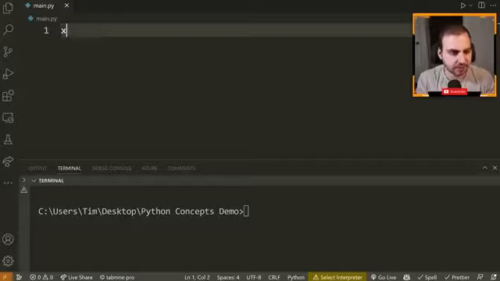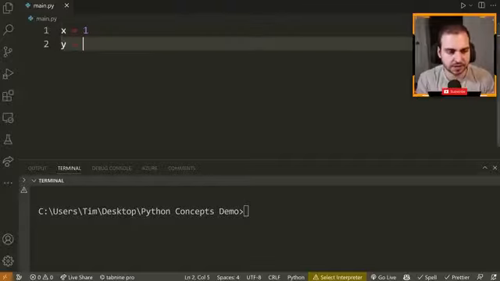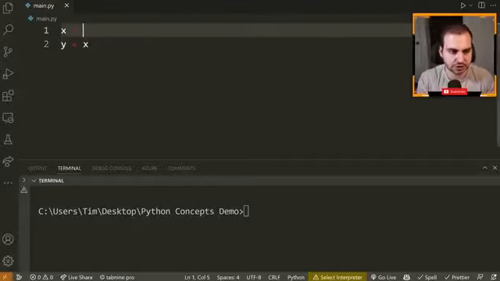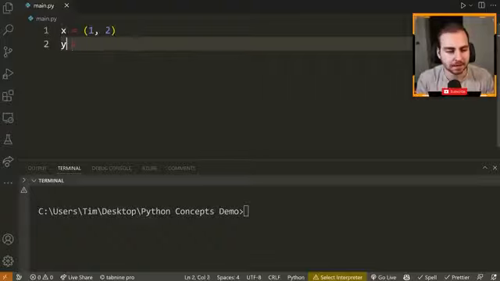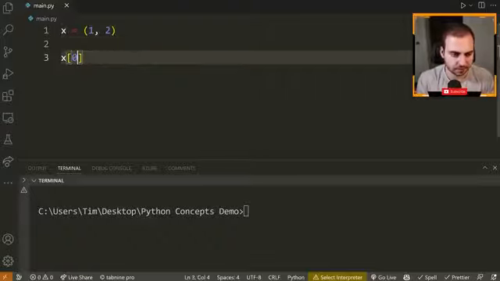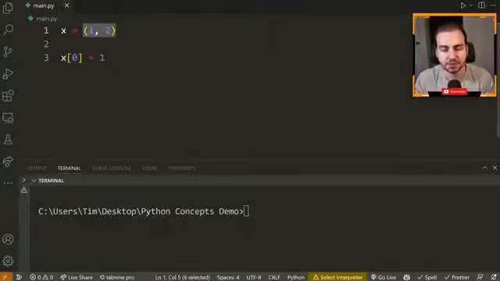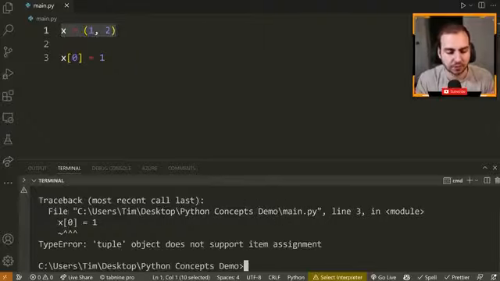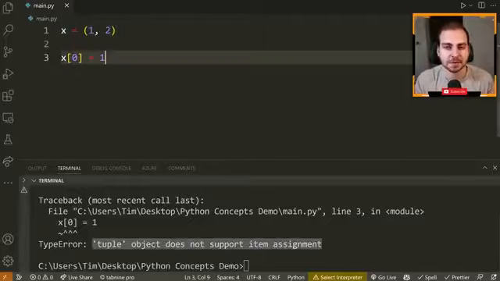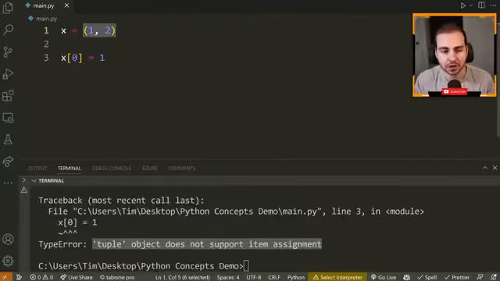Okay, so let's say we have some number like x equals 1, and we say y is equal to x. And in fact, let's change this to a tuple, which remember is immutable, meaning we cannot change it. Actually, to quickly show this to you, let's try to do something like x[0] = 1, where we're trying to change this tuple without reassigning something to this variable. If I run my code, notice I get an error, and it says the tuple object does not support item assignment. The reason it doesn't support that is because this is immutable. That means that once I define this tuple, I cannot change it.